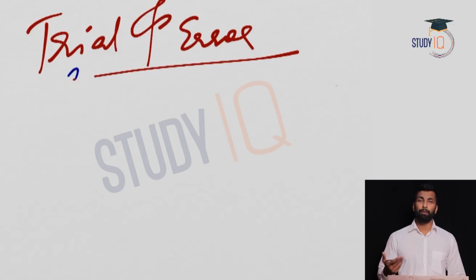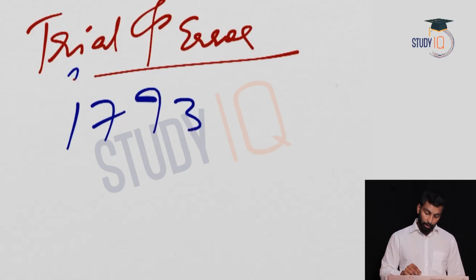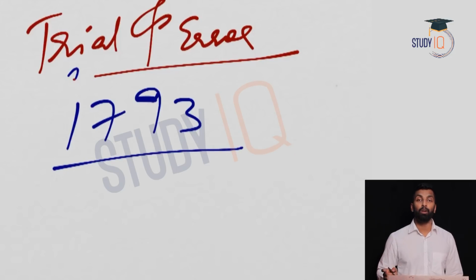So let's see some of the experiments that he did in revenue collection. He tried some revenue settlements, but they were failures. We'll discuss what he did and why it was a failure. After that, the solution for all these revenue settlements came in 1793 through the permanent settlement, which was implemented by Lord Cornwallis along with John Shore. So we'll come to that.